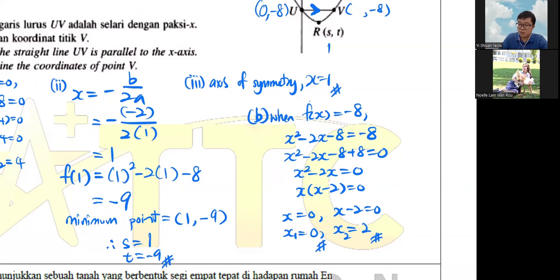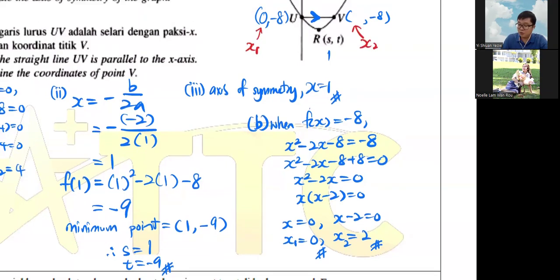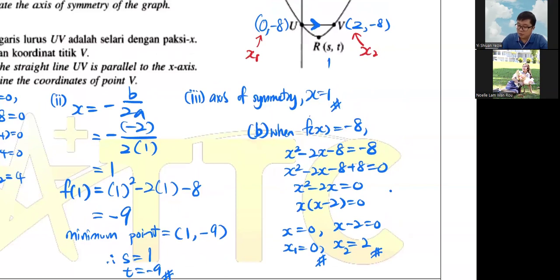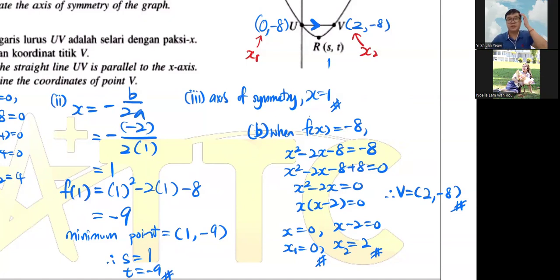So you notice, this is your first x, and this is your second x. So your V value will be 2. Therefore, my V is equal to 2 and -8. The coordinate of V is 2 and negative 8.